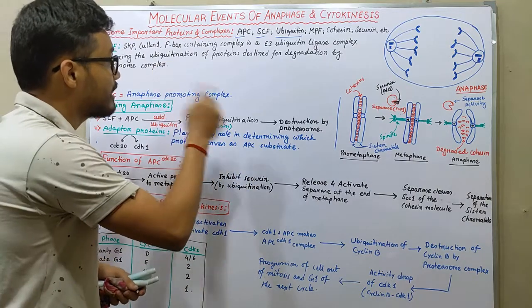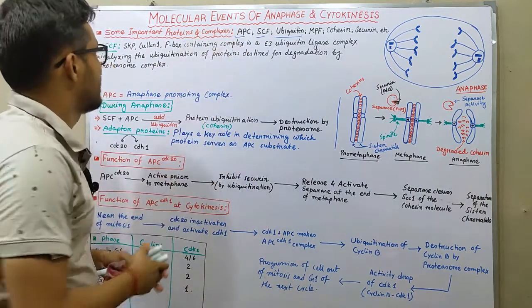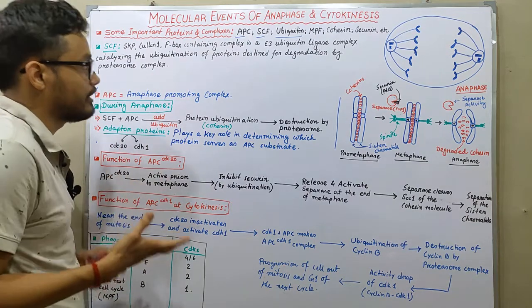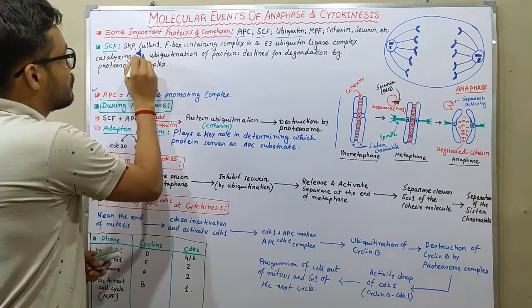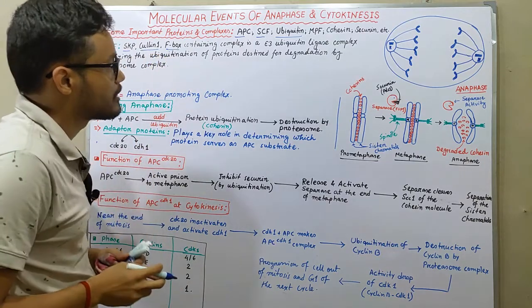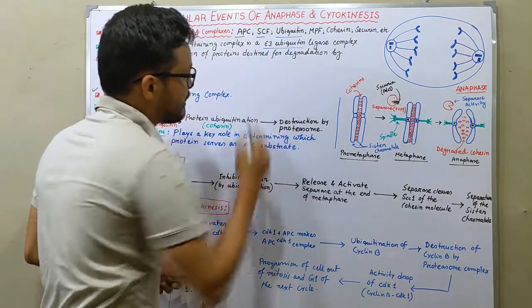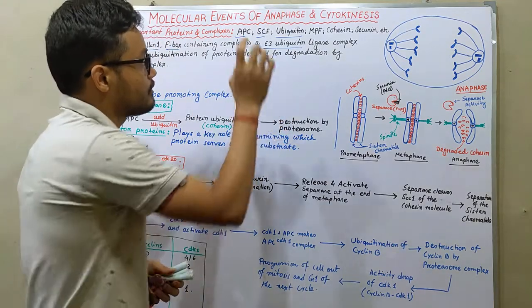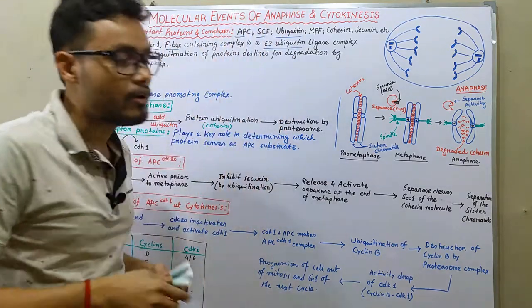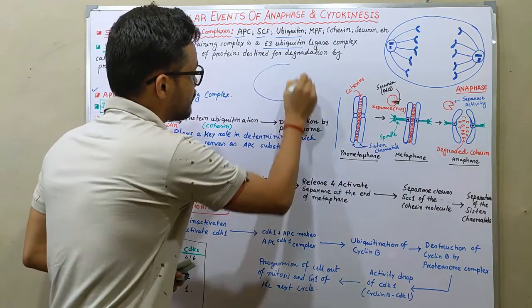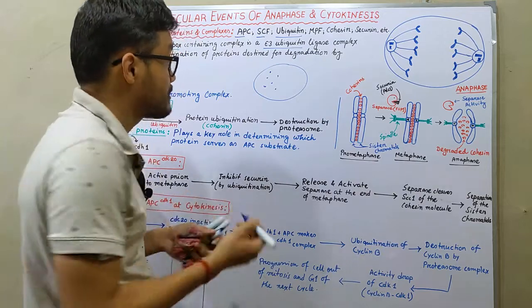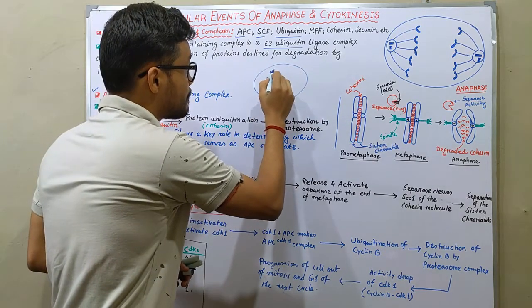Another important thing is SCF. The full form of SCF is SKP-Cullin-1 F-box containing complex. It is an E3 ubiquitin ligase. So what is a ubiquitin ligase? Let's first focus on ubiquitin. Ubiquitins are small molecules that are present inside of a cell. In each and every cell, ubiquitin molecules are present.